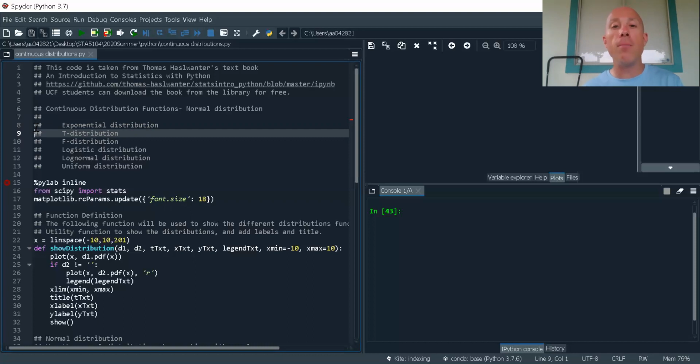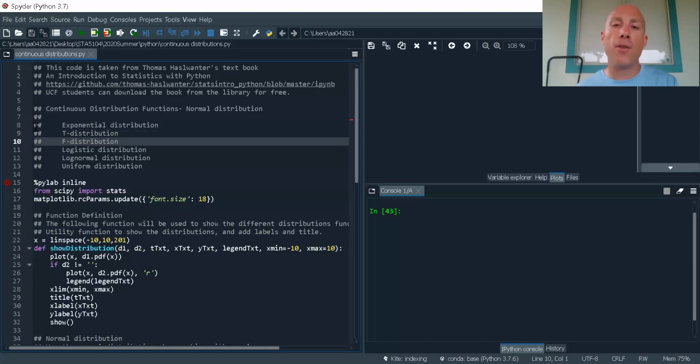Now back in the day, when there were no computers and people had to use tables and do calculations by hand or with weak calculators, the normal distribution was more important in analytics. Nowadays, with modern technology, there's very little reason to use the t distribution instead of the normal distribution. The exception is when we're computing power, and sample size is another one. All right, the f distribution: we use it when we're interested in analyzing variance of a normal population.